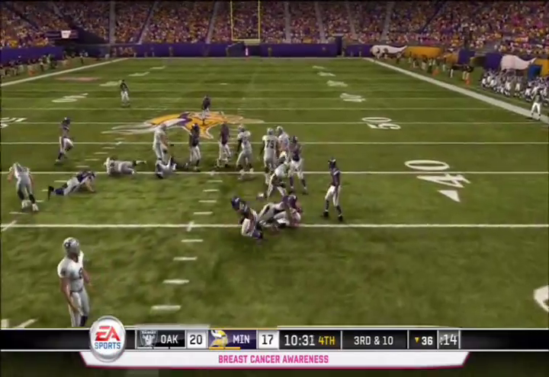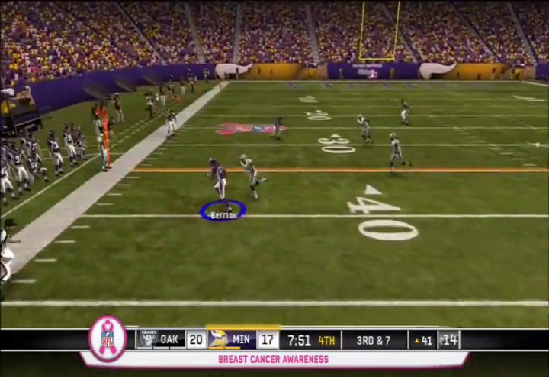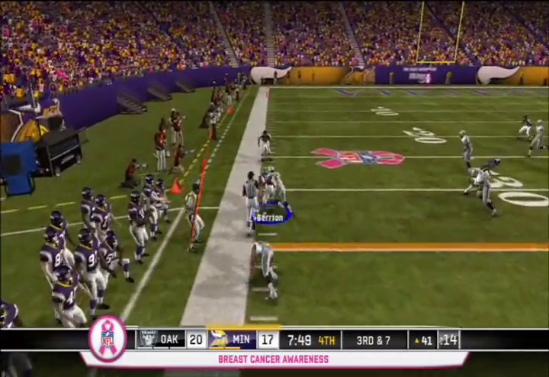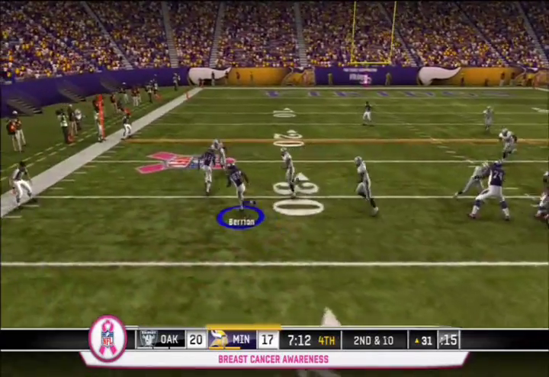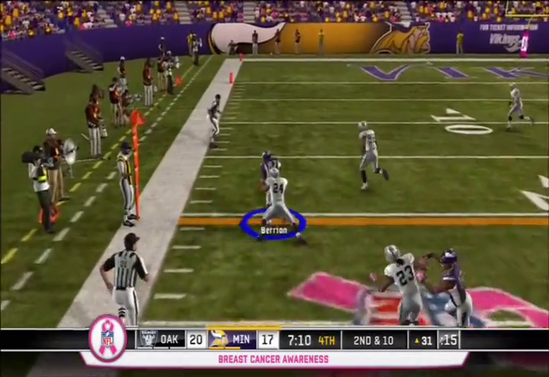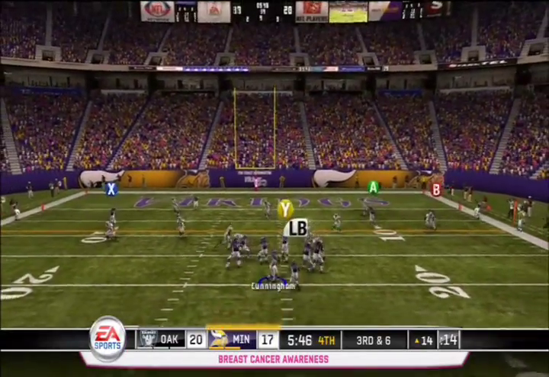Now, 10 minutes left in the fourth. McFadden is stuffed on the play by Williams, so Minnesota has the opportunity to take the lead. Berrien makes a nice catch and breaks a tackle for a first down. Big play there. And then Berrien is going to get the ball again, and he's going to get another first down. He's probably Cunningham's favorite target.